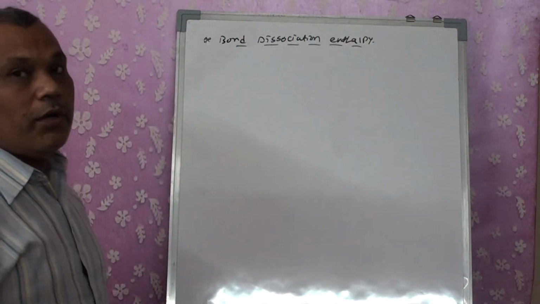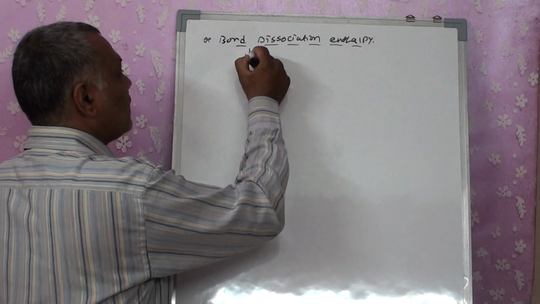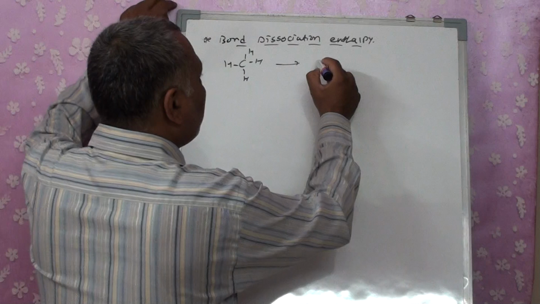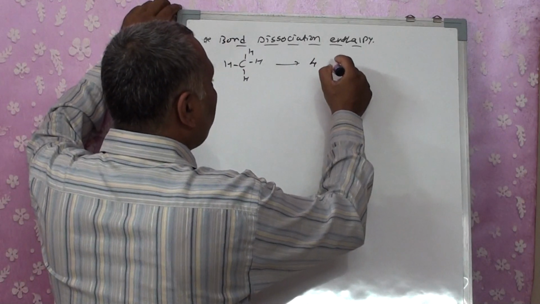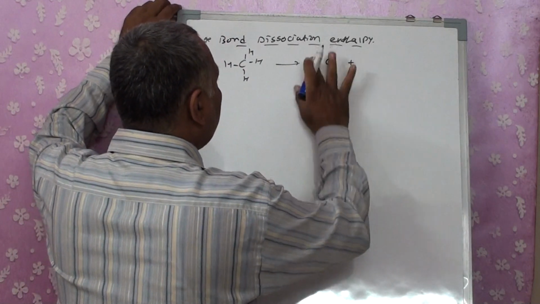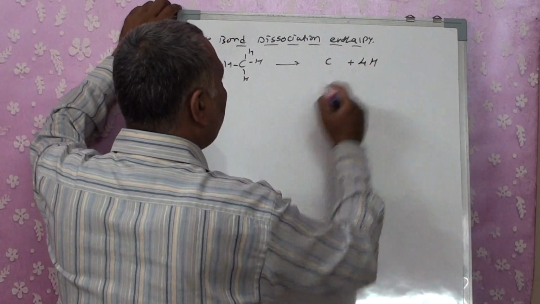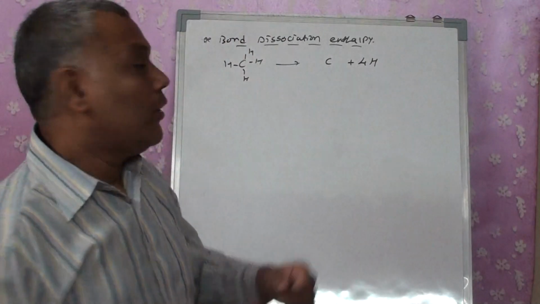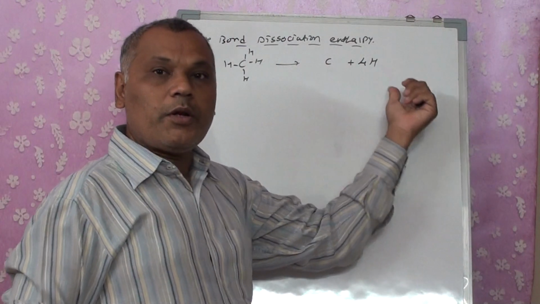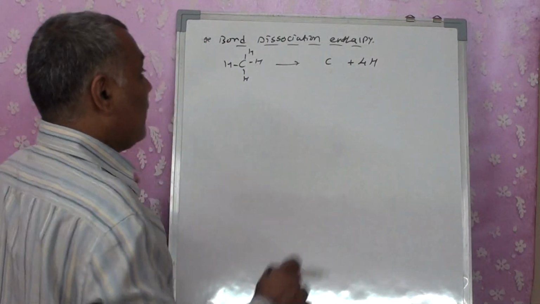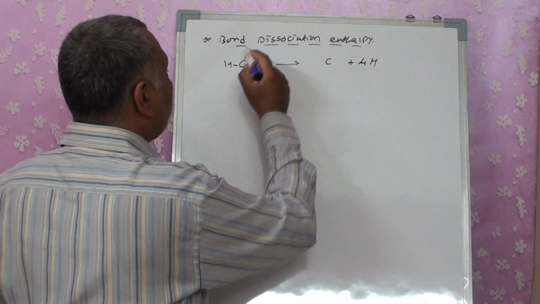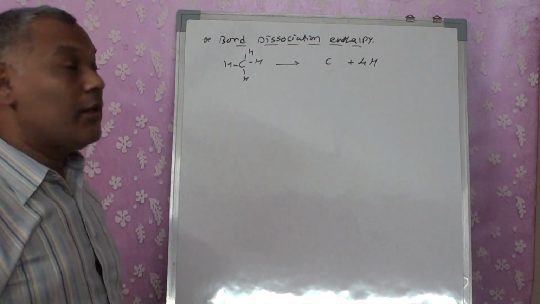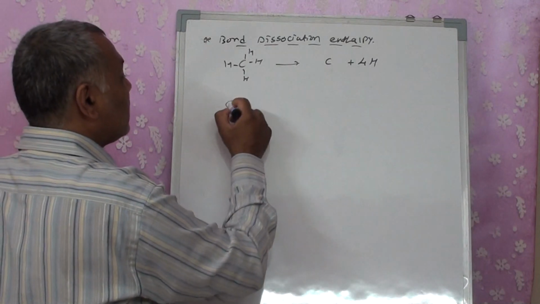Particularly, as an example, if I take CH4, it's going to get converted into C plus 4H, right? Now we are going to convert them into atoms only. During this time what happened? We got 1 carbon atom, 4 hydrogen atoms. But the heat change that we are going to get is actually calculated as an average energy. The reason is, when we are taking CH4,